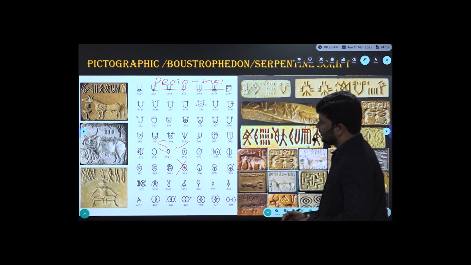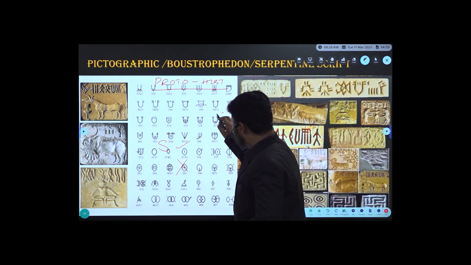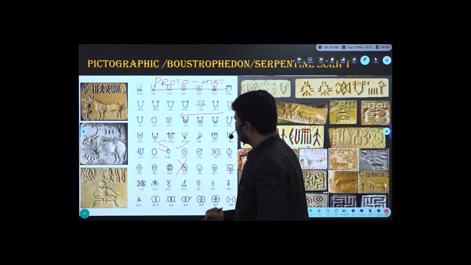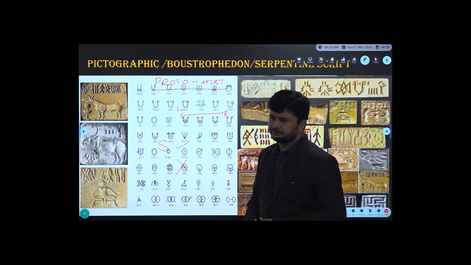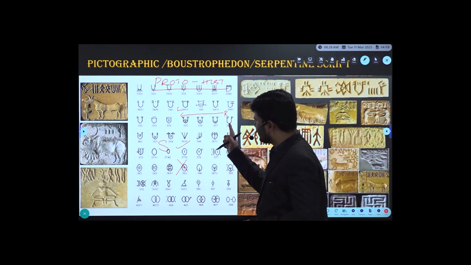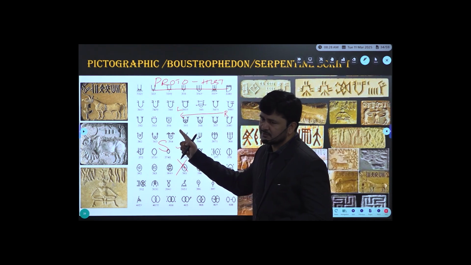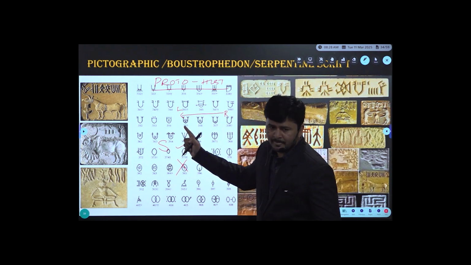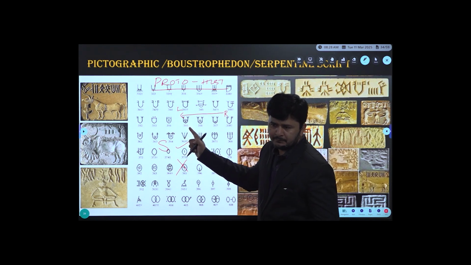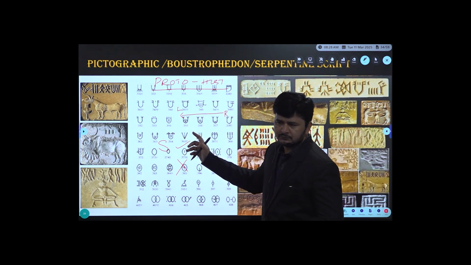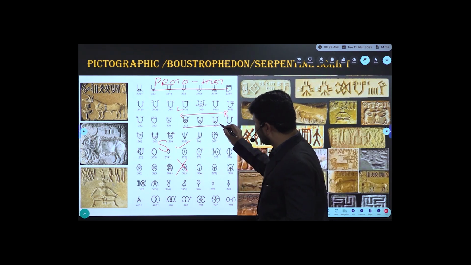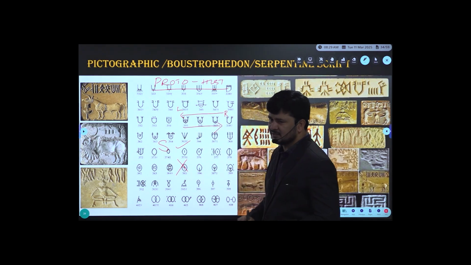What are the problems? Generally, say if a line starts from right to left, what do we call such kind of scripts? I repeat the question. If a line starts from right and ends with left, what do we call such kind of scripts? Okay. If a line starts from left to right, what do we call these scripts?